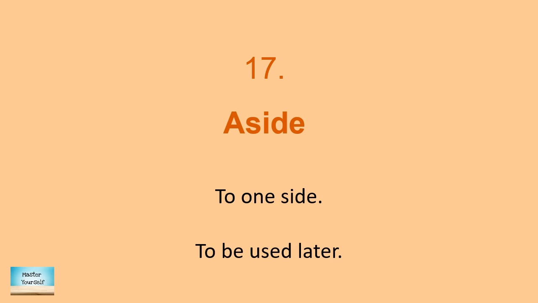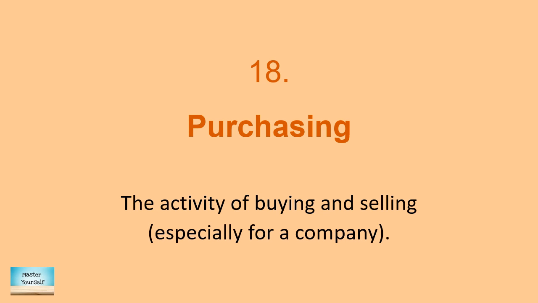Aside. In one definition, aside means to one side. I moved aside to have a chat with him. Let's take another example. He kept the book aside. Aside also means to be used later. For example, I left some money aside every month. Purchasing. This is the activity of buying and selling, especially for a company. For example, our company is purchasing goods every week.